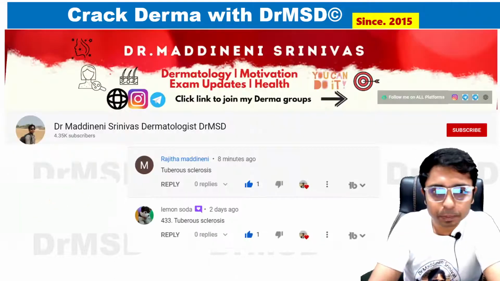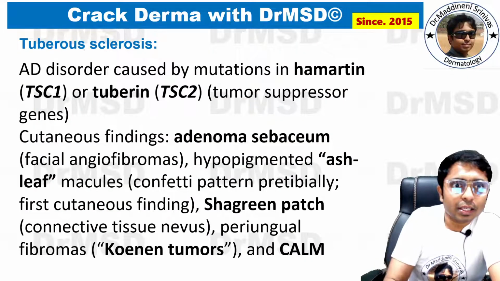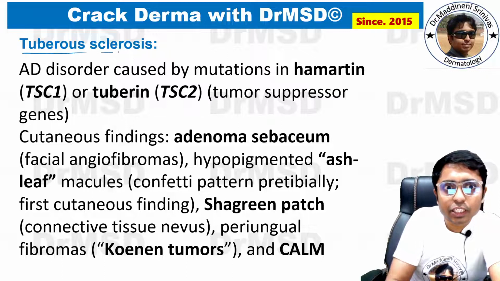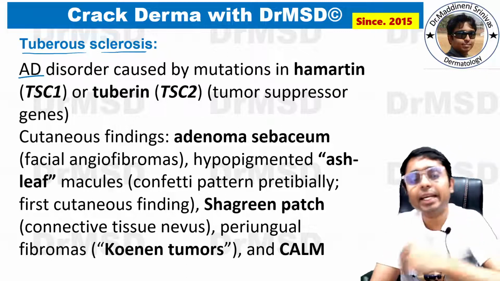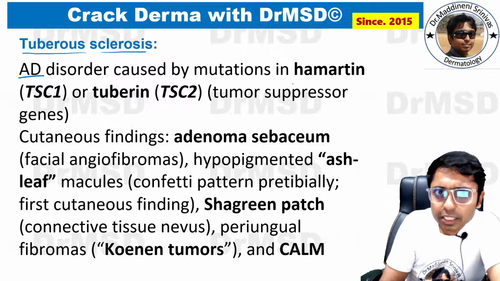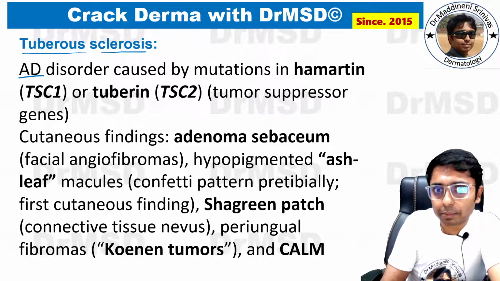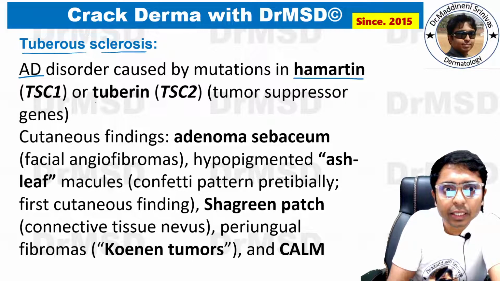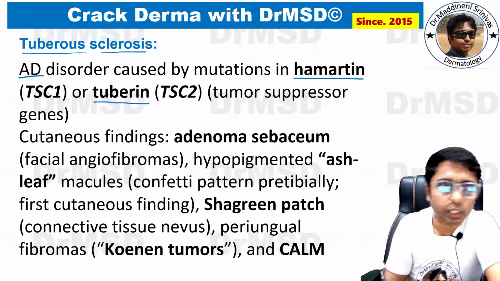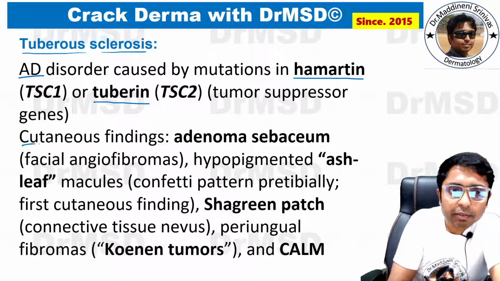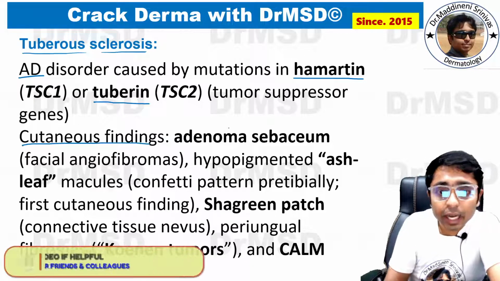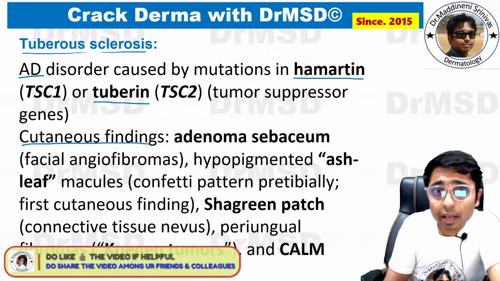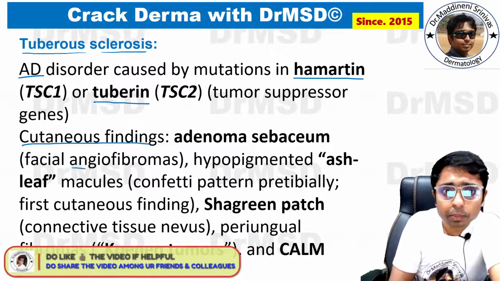Very good, friends. So a few points about this condition, tuberous sclerosis. It is an autosomal dominantly inherited disorder where the mutations are going to be of two types. That is, it could be either in the hamartin or it could be in the tuberin, both of which are tumor suppressor genes. So cutaneous findings which are very important are Adenoma Sebaceum, which are also called facial angiofibromas,